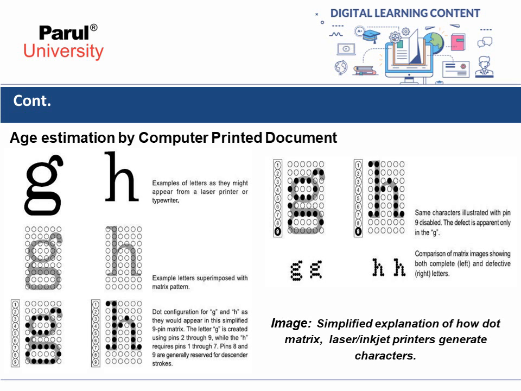The letter G is created using pin 2 through 9, while the H requires pin 1 through 7. Pins 8 and 9 are generally reserved for descender strokes. Same characters illustrated with pin 9 disabled. The defect is apparent only in the G. Comparison of matrix images showing both complete, left, and defective, that is right, letter.